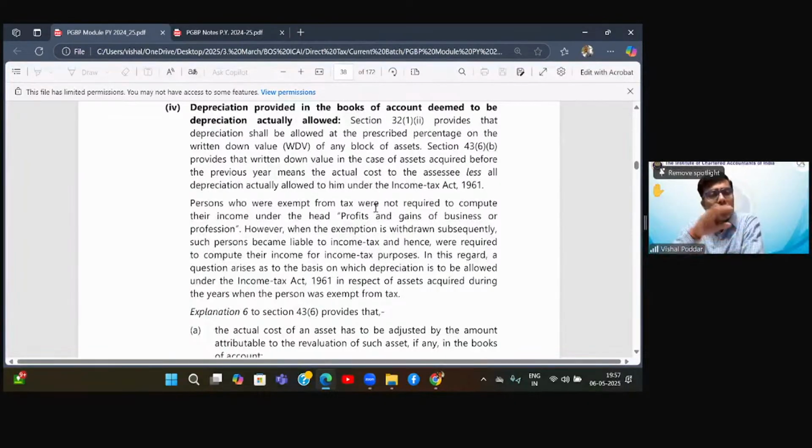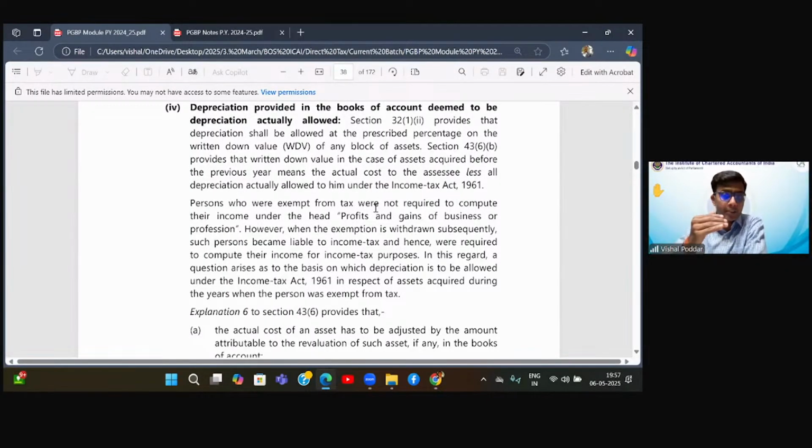This was the point. Now, when we say the deduction has to be as per the books, in books there is a problem that accounting standards allow revaluation, upward, downward, both. Now, if you have done upward revaluation in any of these past 7 years, let us say your original cost of the asset was 100. Somewhere in the third year, you added 25 to it because you felt that the value of the asset has increased. So you made an upward valuation by 25 rupees. And because of that, you have also started claiming depreciation on that 25 for those 4 years.